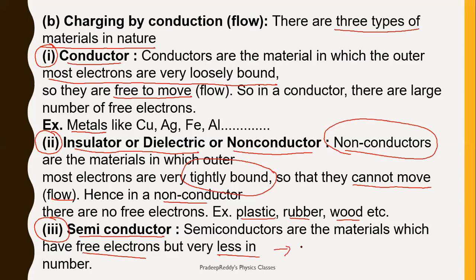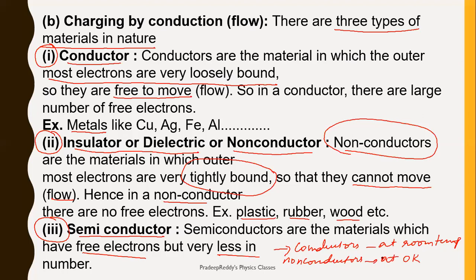Semiconductors can behave as conductors at room temperature, and they can behave as non-conductors as well, at 0 Kelvin.